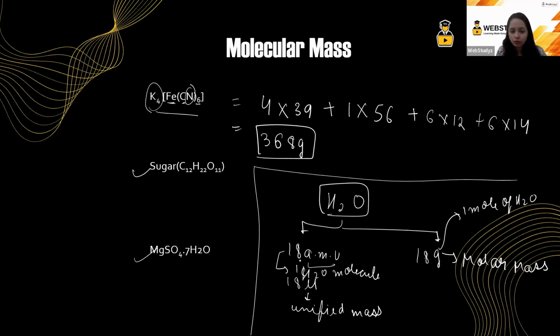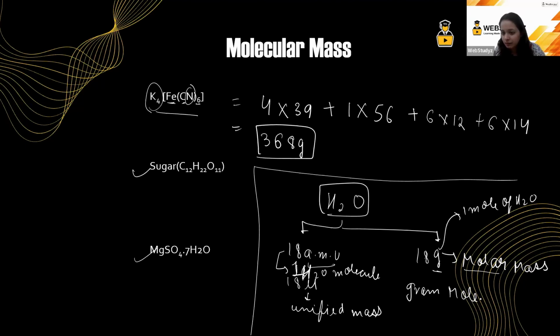It is a mass of 1 water molecule. If I talk about 18 grams, it is a mass of 1 mole of water molecule. Very much clear? Okay. Now, students, if I talk about this particular case, then this is gram. So can I call it gram? It is a mass of molecule.